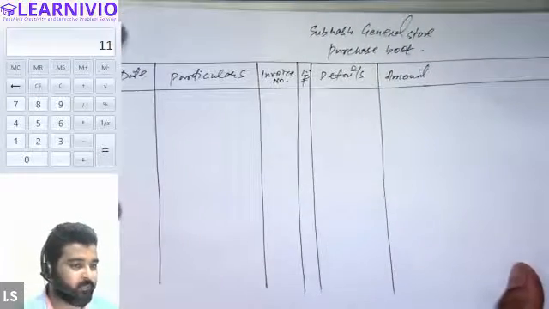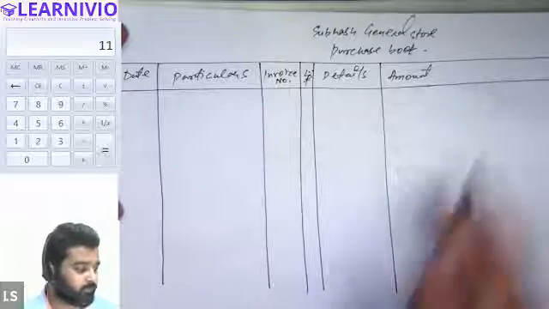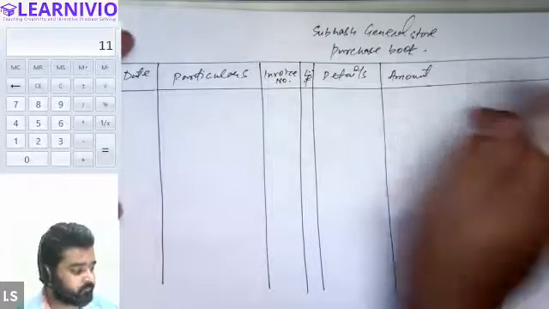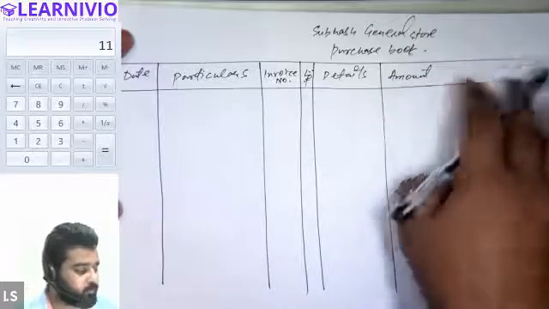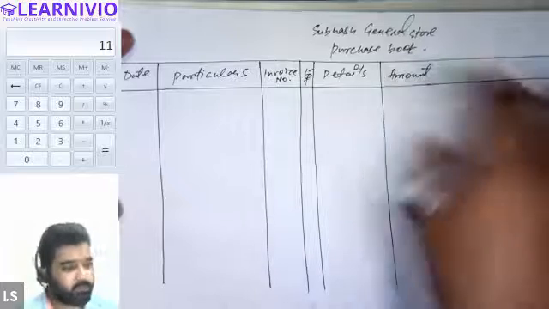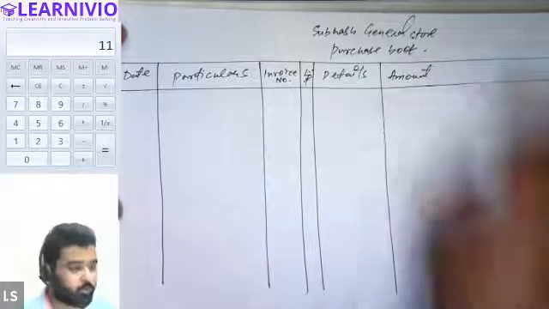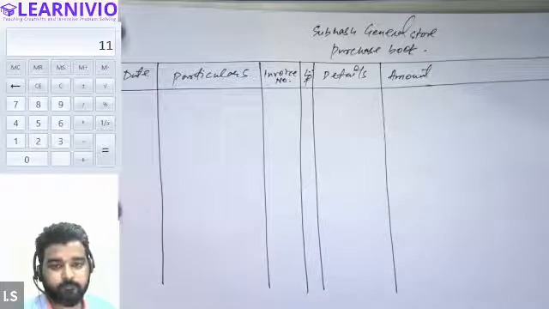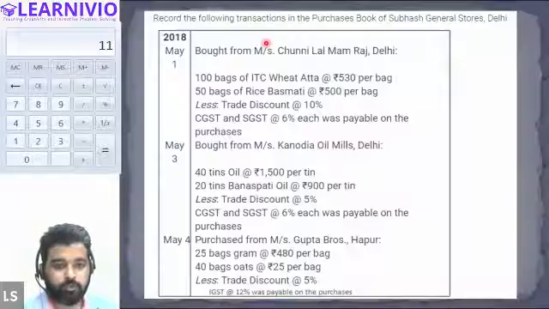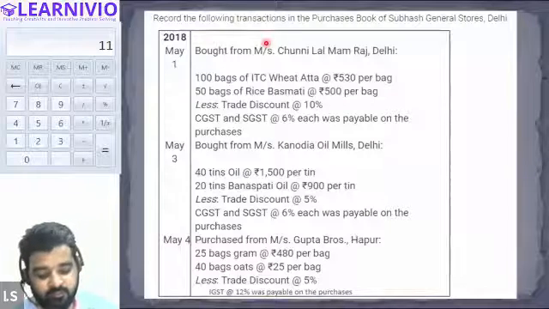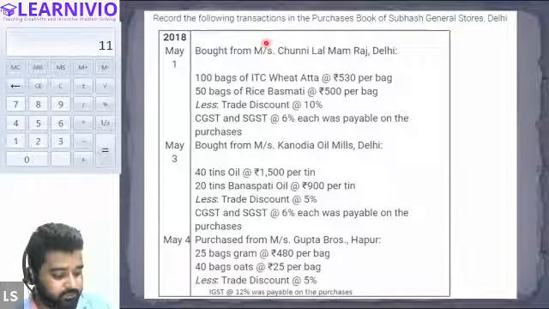We will be making a few extra columns in this question. So for the time being, just leave a little space after the amount. We will be adding more columns after this. So just write down first. Let's look at the first transaction on May 1st.